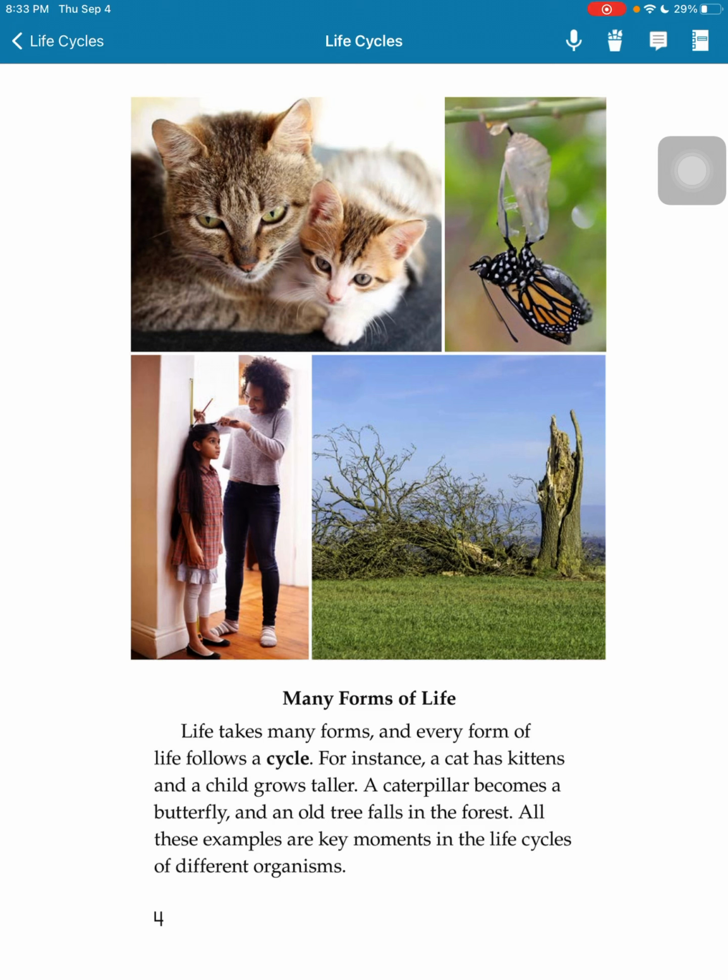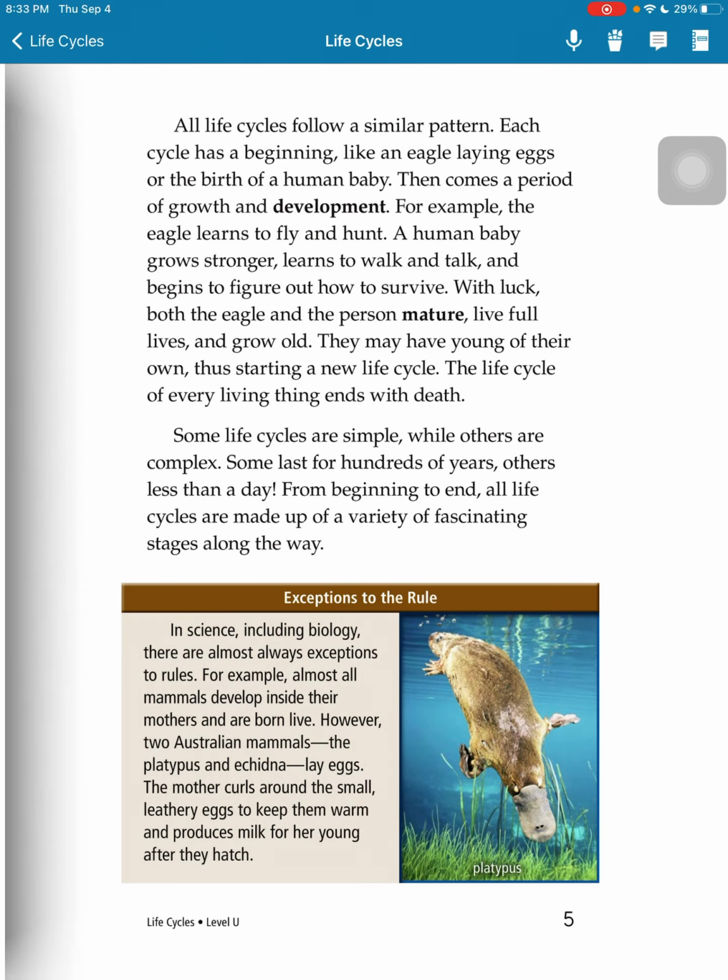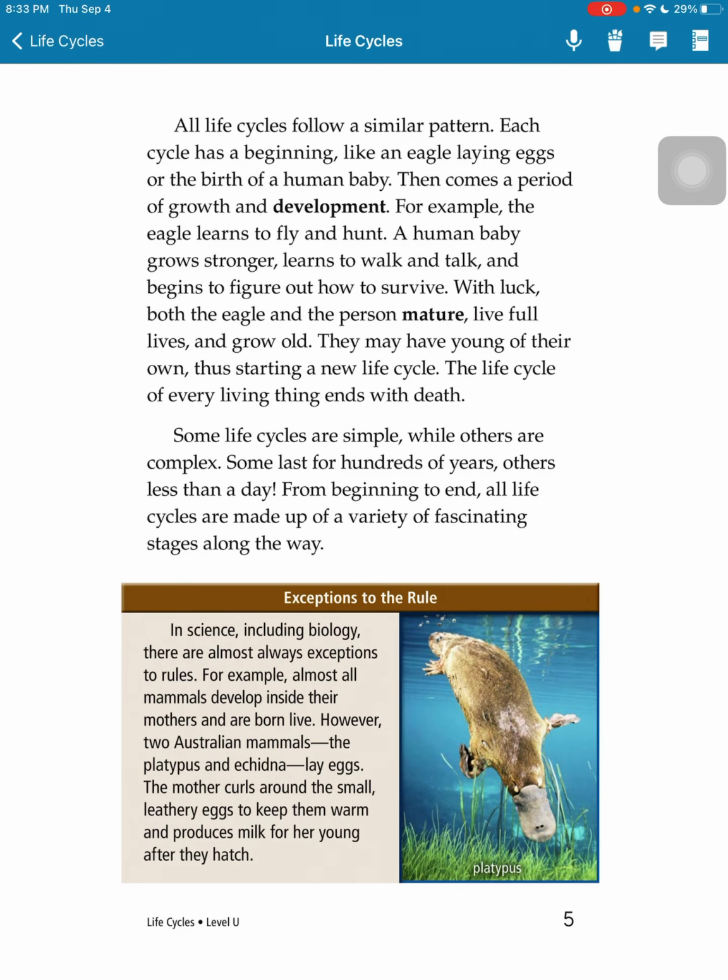For instance, a cat has kittens and a child grows taller. A caterpillar becomes a butterfly and an old tree falls in the forest. All these examples are key moments in the life cycles of different organisms. All life cycles follow a similar pattern.